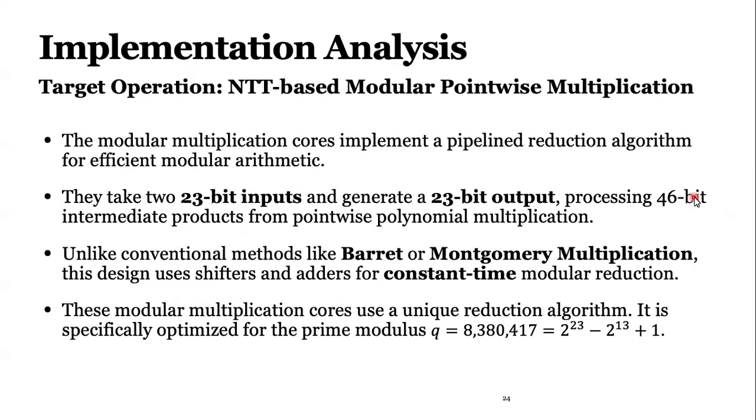So inside of this course, I will go a little bit deeper because I want to show which part was vulnerable. Inside of this course, they have a pipeline reduction algorithm for efficient modular arithmetic. It was taking 23-bit inputs and generating 23-bit output, and it was basically processing 46-bit intermediate products. It wasn't like other reduction algorithms like Barrett or Montgomery. They were using a pipeline structure that is giving a constant time modular reduction.